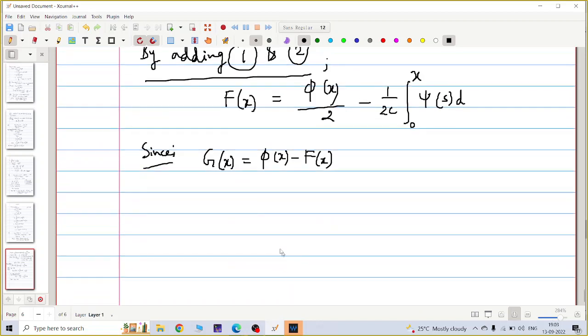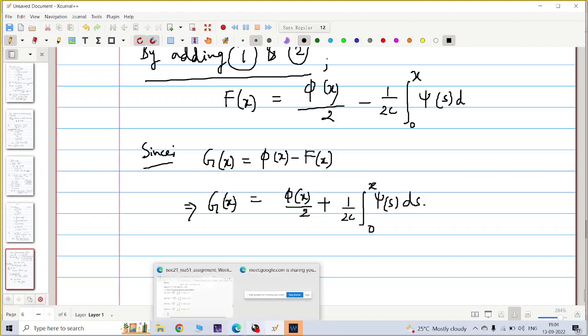I just put the value of f(x), I got phi(x) by 2 plus 1 by 2c integral 0 to x psi(s) ds. So this is g(x), and this is f(x).